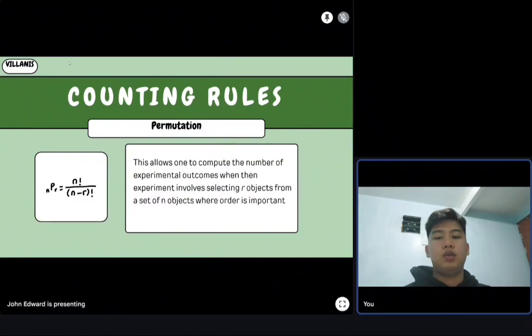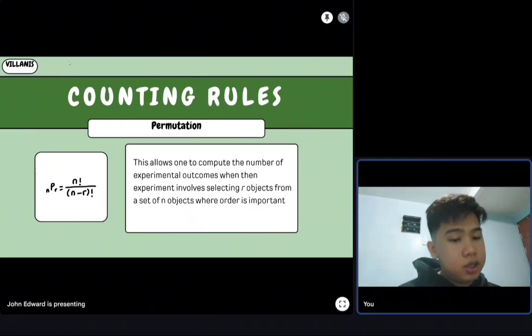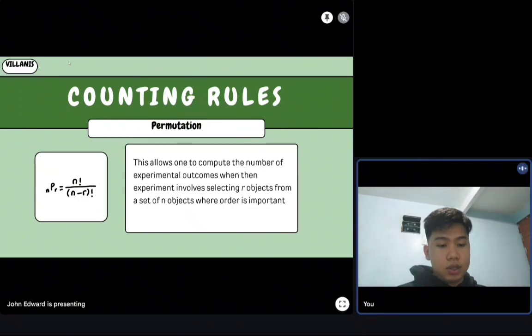The last one in the counting rules is the permutation. This allows one to compute the number of experimental outcomes when the experiment involves selecting R objects from a set of N objects where order is important. The difference is order is important in permutation. There's first, second, and third until the last.